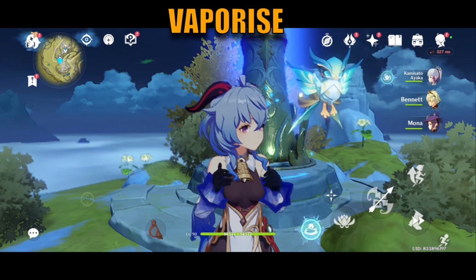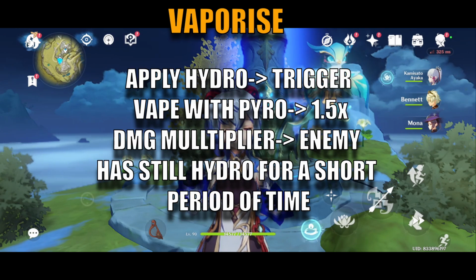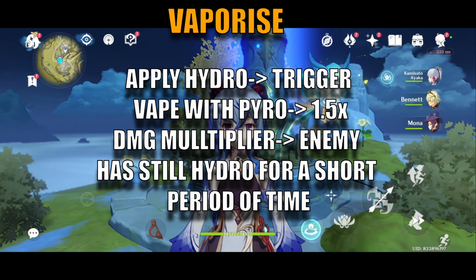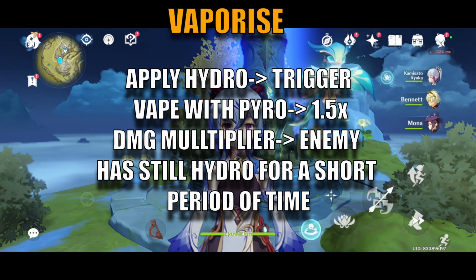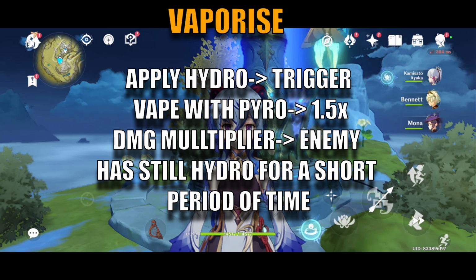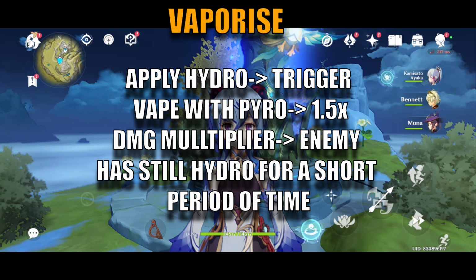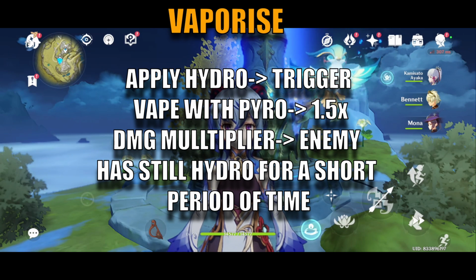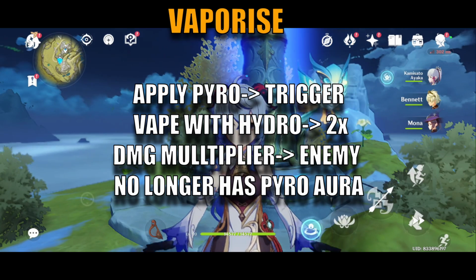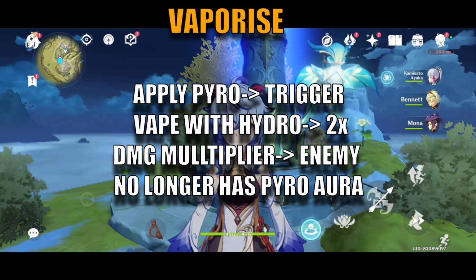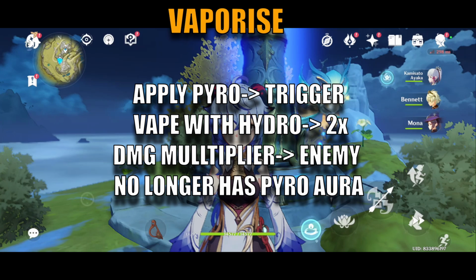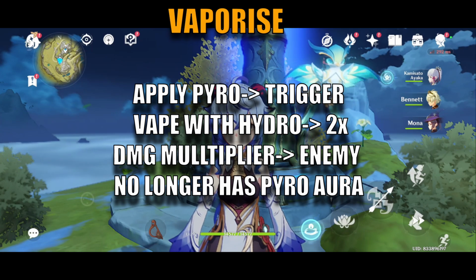Here is the main part about Vaporize. When we apply Hydro and trigger Vaporize with Pyro, we get the 1.5 times damage multiplier, and the enemy is still inflicted with the applied element, which is Hydro, for a small amount of time, allowing you to vaporize again. On the other hand, when we apply Pyro and trigger Vaporize with Hydro, we get the 2 times damage multiplier, but the Pyro aura vanishes.